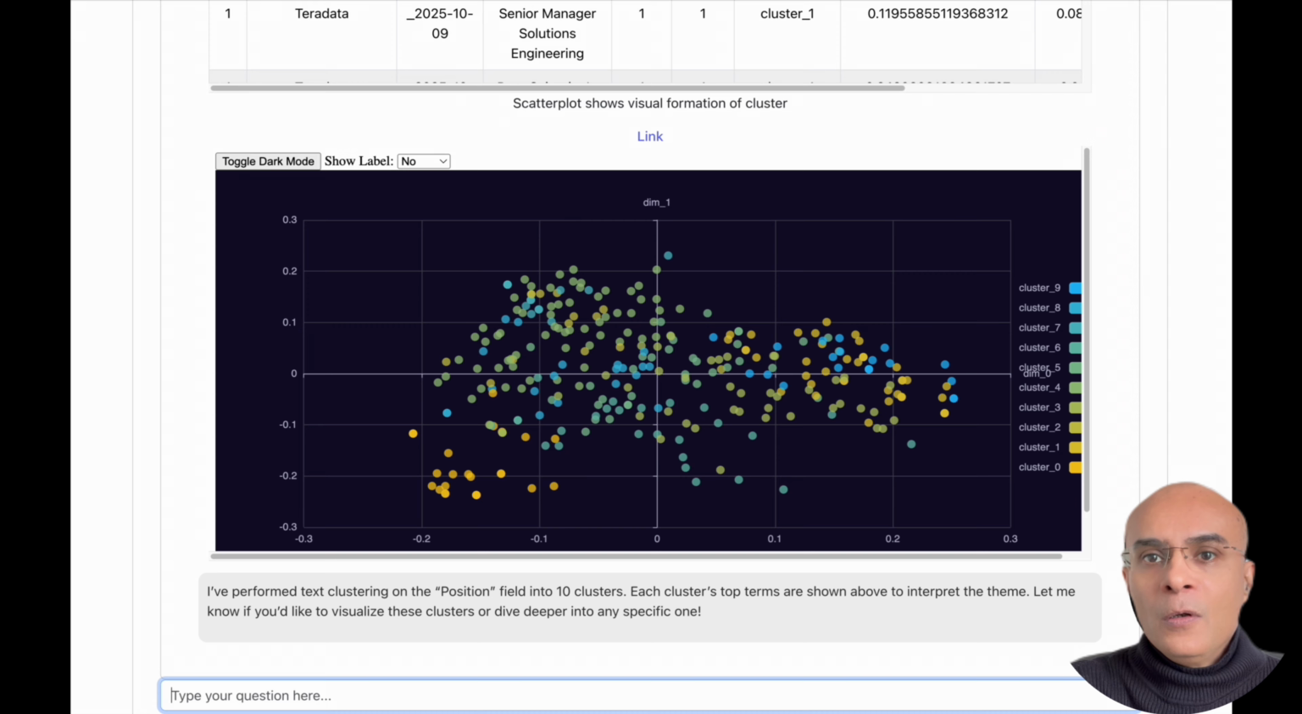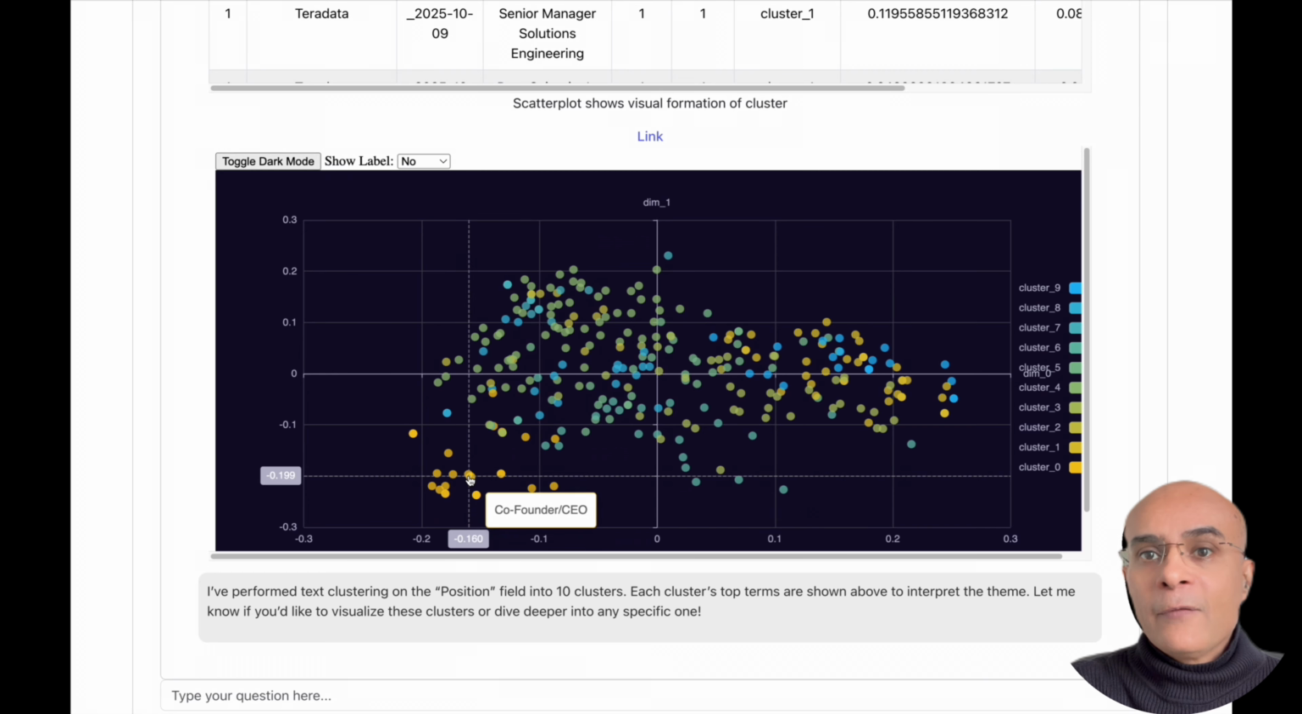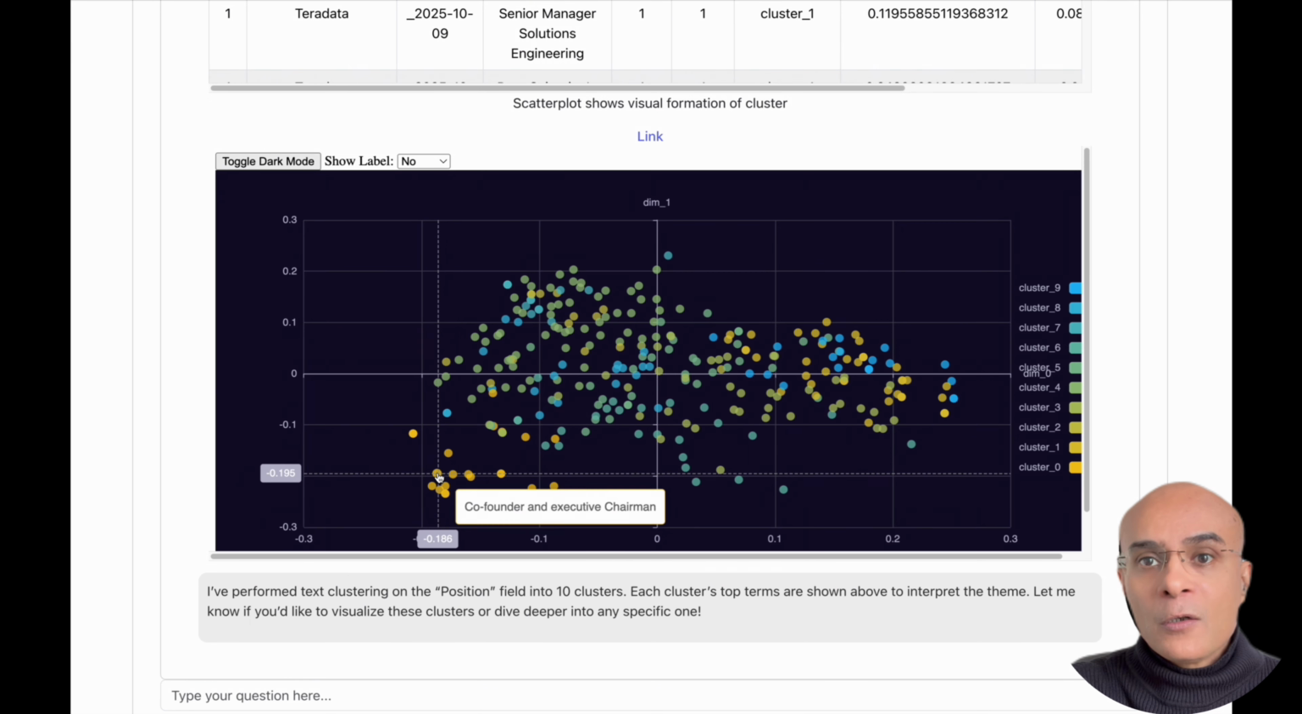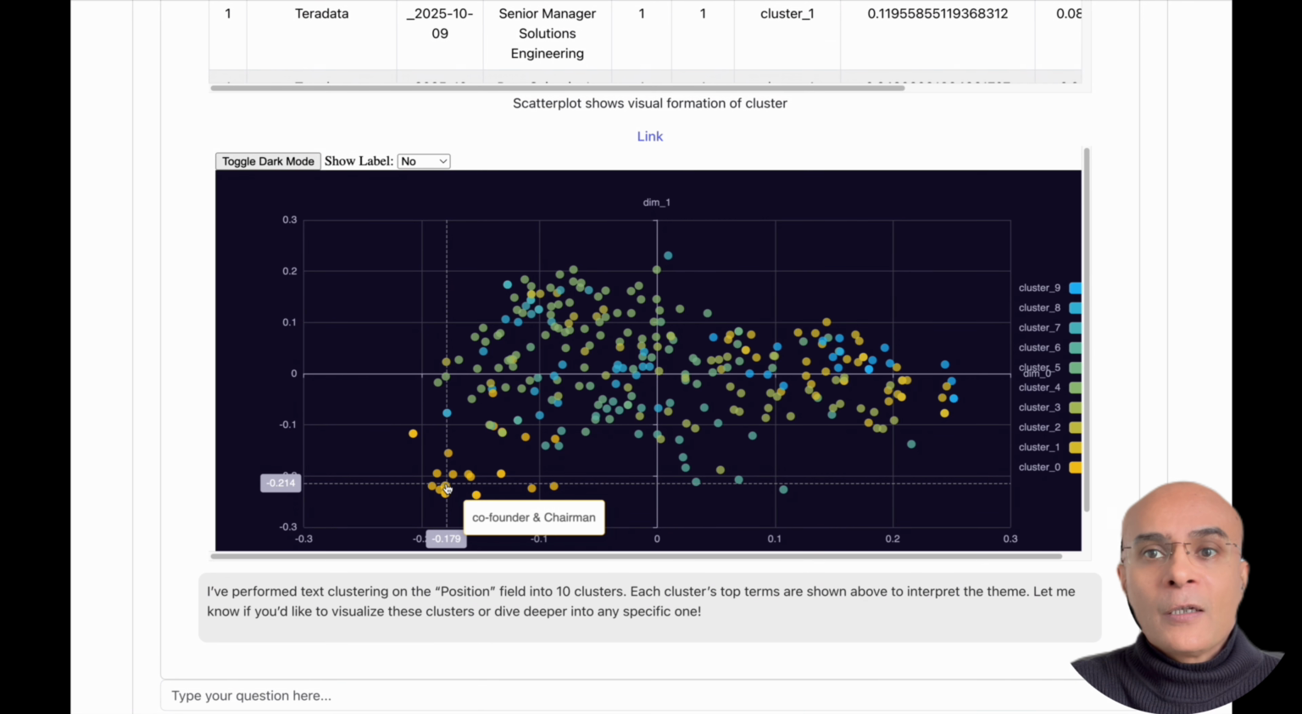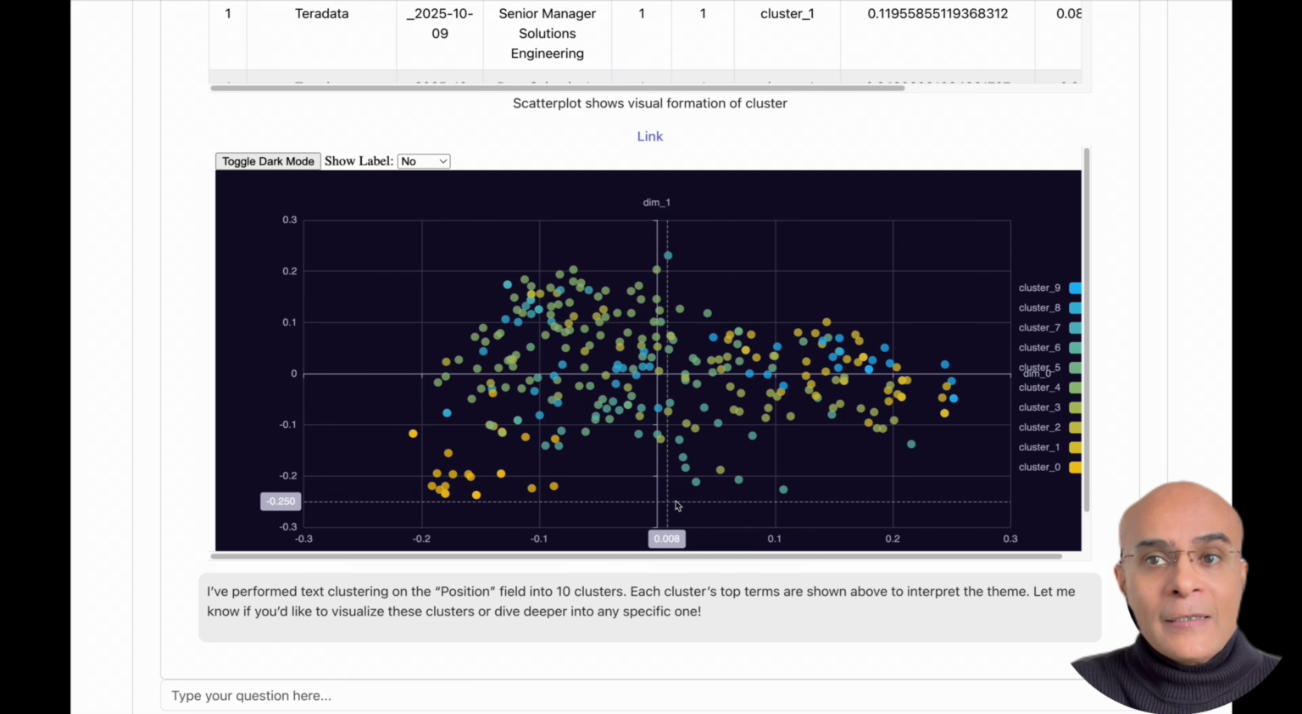So here you see this nice looking scatter plot, and we can try to understand what cluster 0 means by hovering over it. And here you can see that this corresponds to the positions which are related to the founder or the co-founder or a CEO. So essentially our clustering process has worked as it has grouped all the similar looking positions in the same cluster.